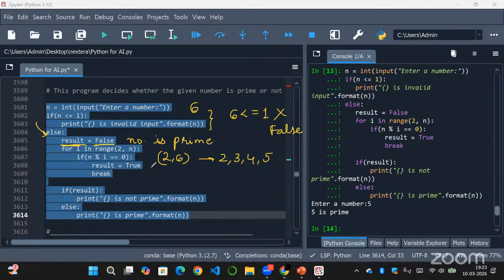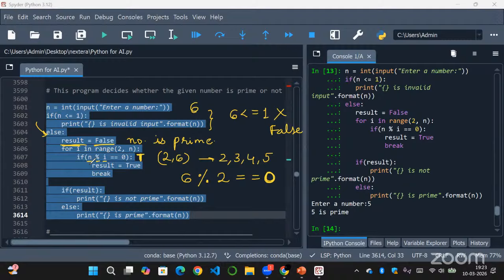So here what happened is, if 6 modulo i, that is 2, equal to 0. So 6 divided by 2, that is 2 3s are 6, right? So the remainder will be 0 only. So this became true here.